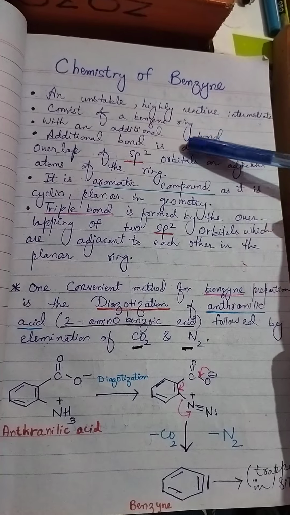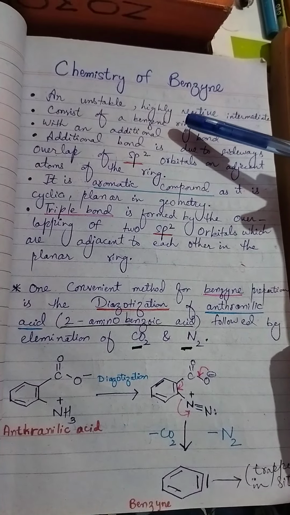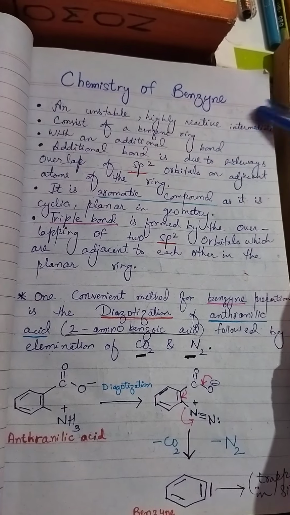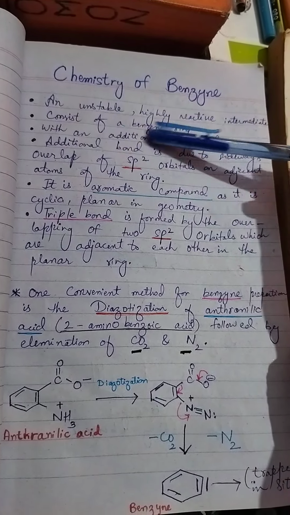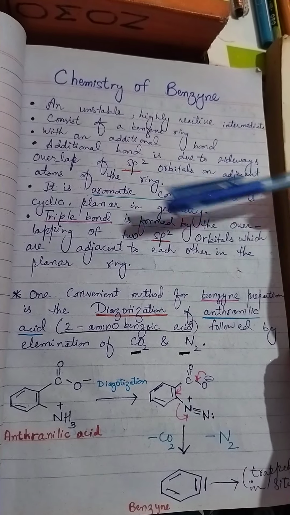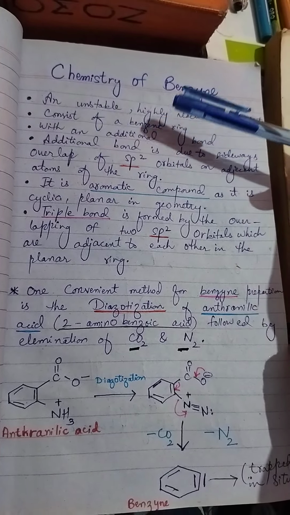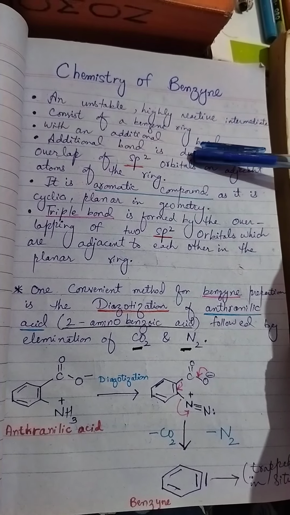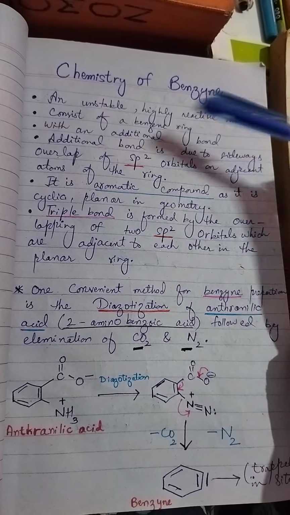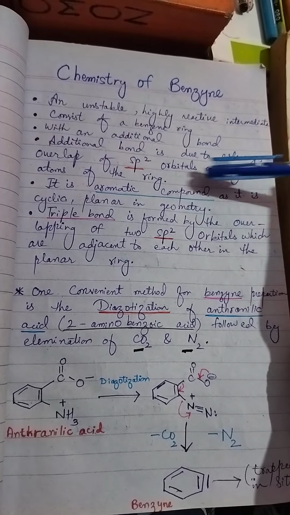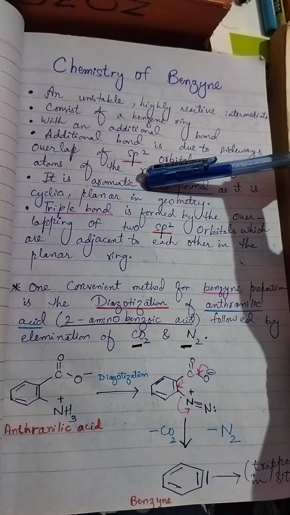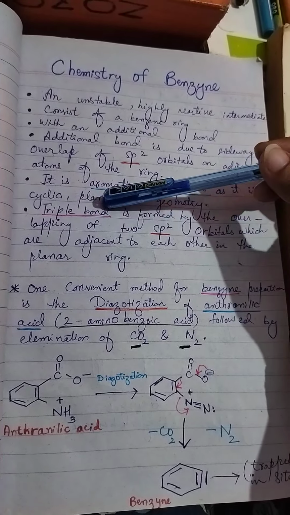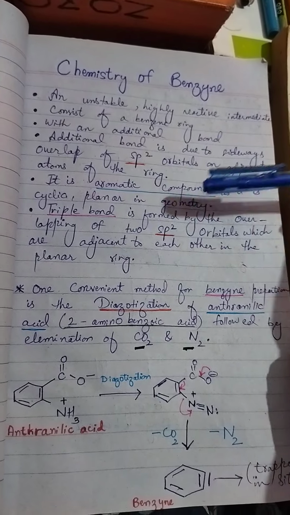Benzyne, first of all, we will discuss its introduction. This is an unstable, highly reactive intermediate, consisting of a benzene ring. It is basically a benzene ring with an additional bond. The additional bond is due to sideway overlap of sp2 orbitals on adjacent atoms of the ring. It is an aromatic compound as it is cyclic and planar in geometry.